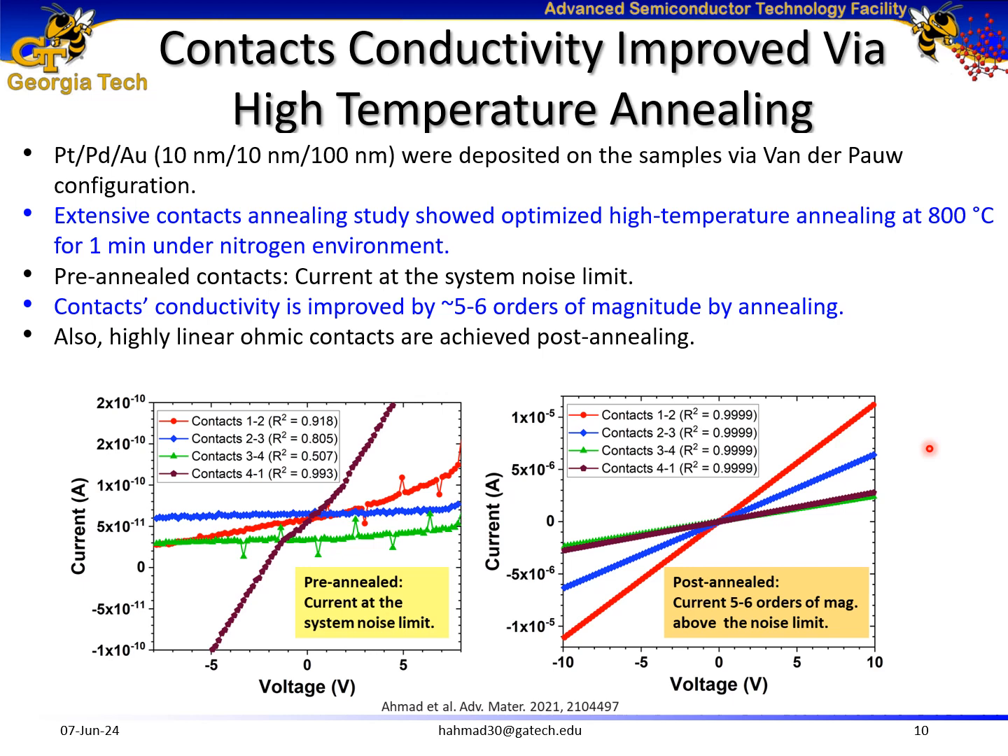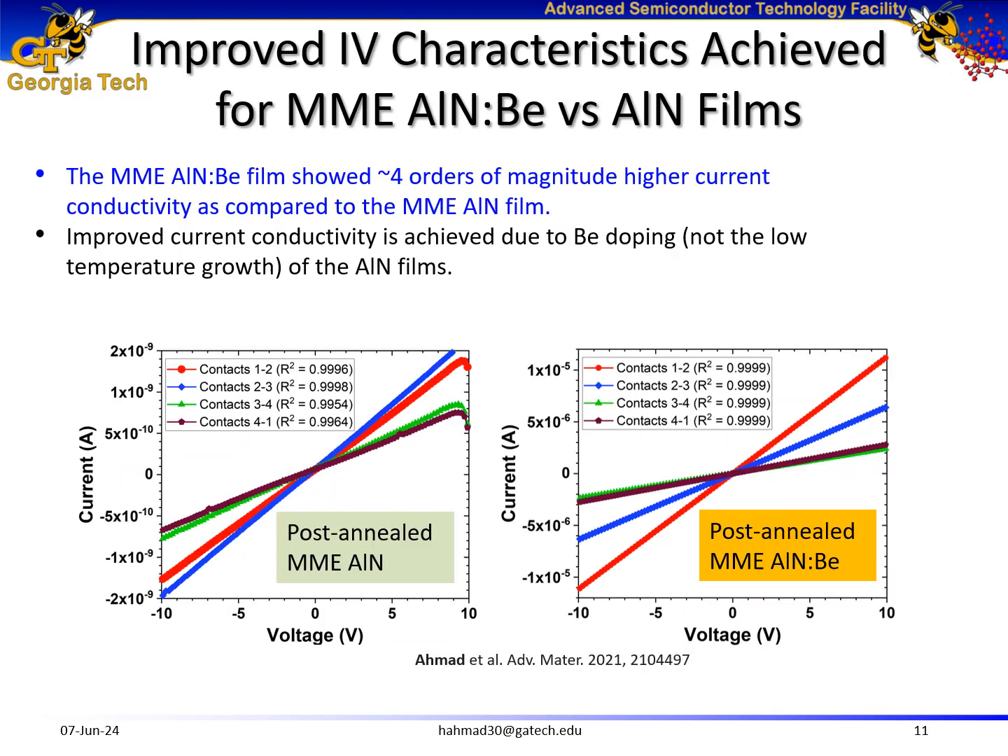Later, I deposited platinum, palladium, gold contacts on these films for Hall measurements. And from extensive optimization of the contacts, here I've shown a comparison of the post-annealed beryllium doped aluminum nitride versus pre-annealed contacts. And the annealing improves contacts conductivity by approximately 6 orders of magnitude.